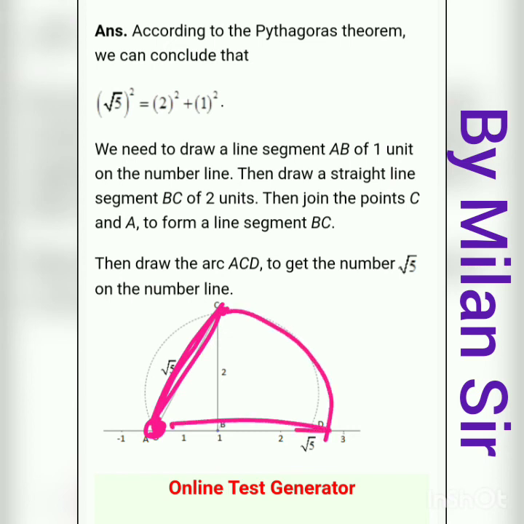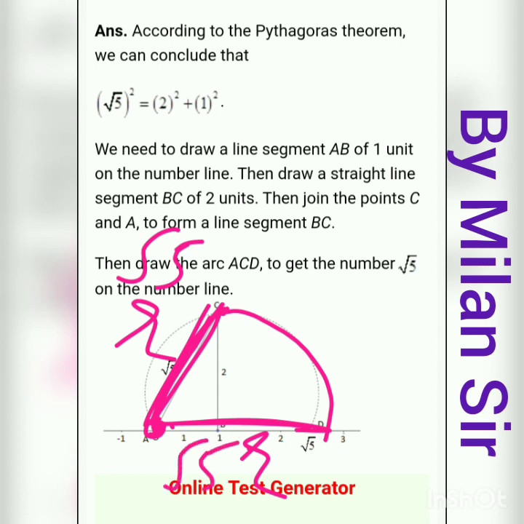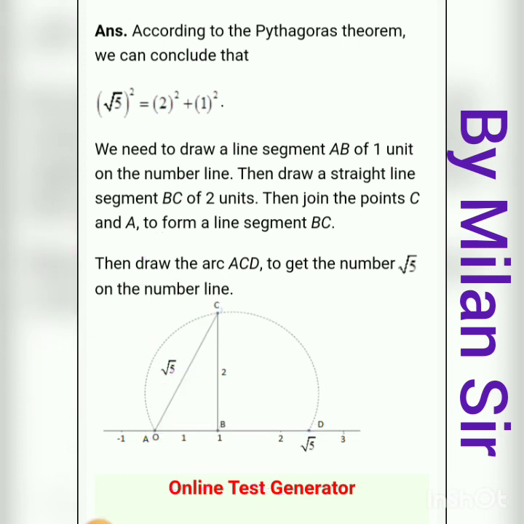So this is also your radius. This is your radius r and this is also your radius r. So the radius r is the same. This is under root 5 because it's a right angle triangle, right? So this is also under root 5. So in this way you can represent under root 5 on the number line.